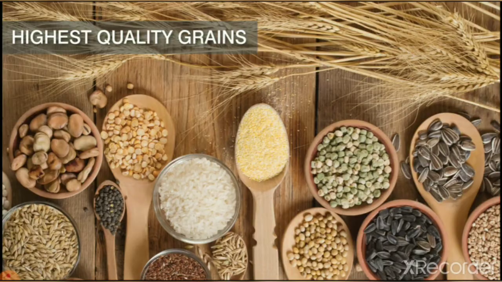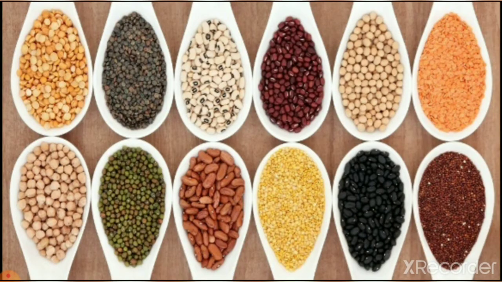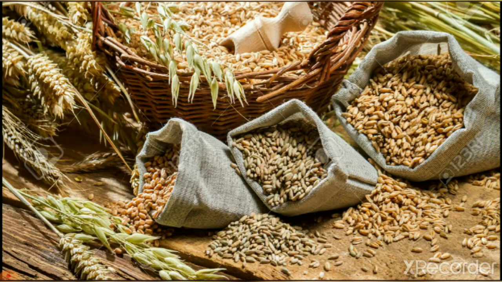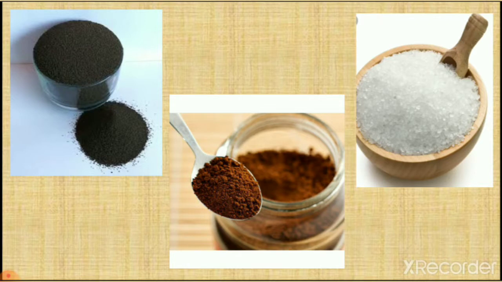Then cereals, pulses, here you can see different types of pulses, cereals, and we also get tea, coffee and sugar from plant. So these all things we get from plant. Which are they?